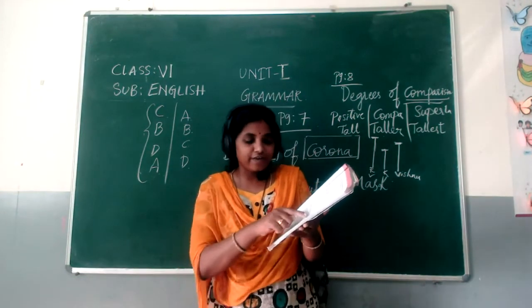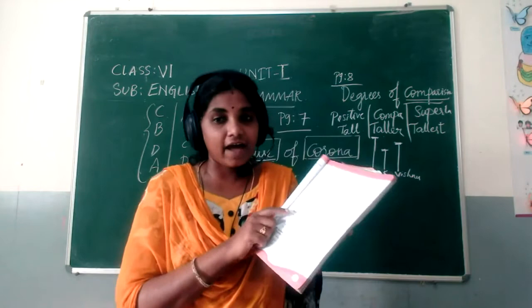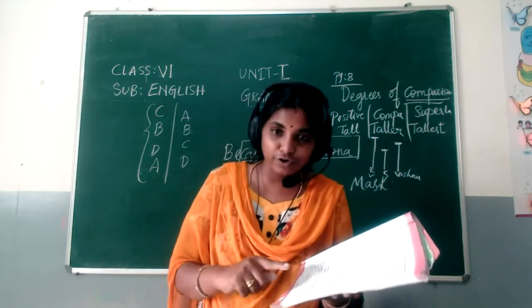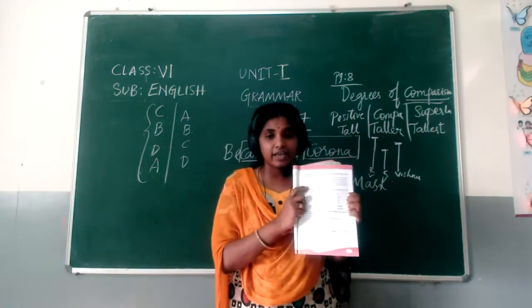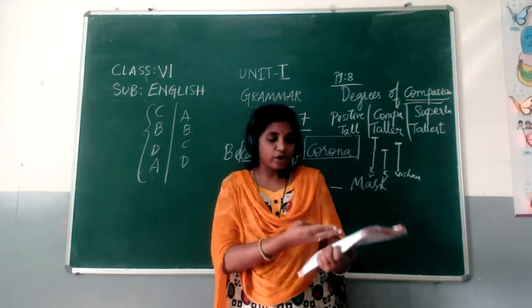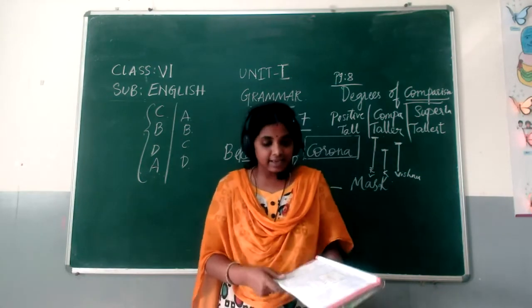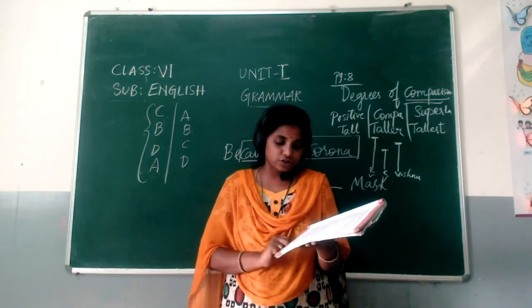Here five bits are given. I already gave the answer for the first one. So second, third, fourth and fifth, I want you all to do. Clues are already given here in this box, like what I read out: big, small, dark, light, happy, unhappy. Yes, I want you all to complete this one also.